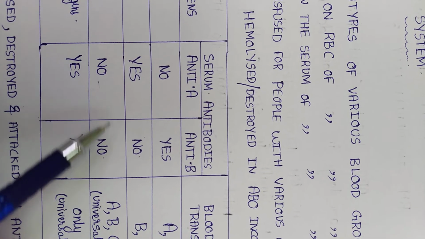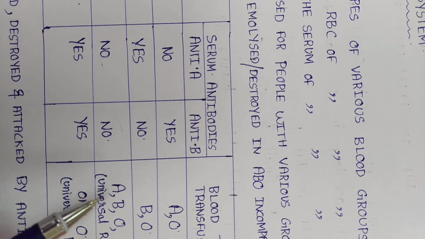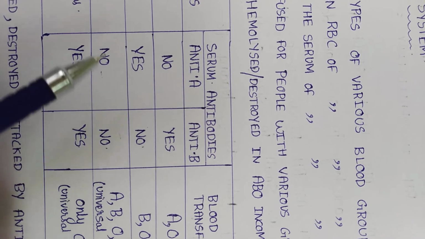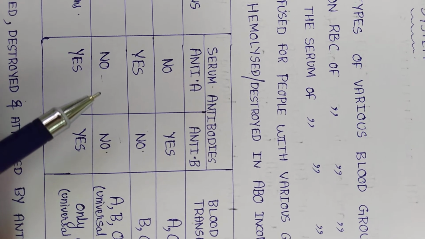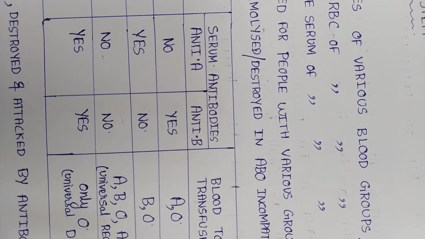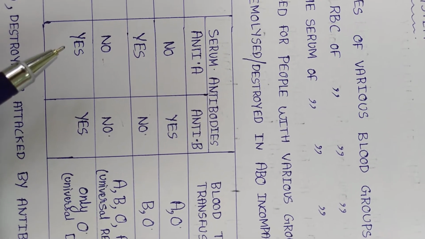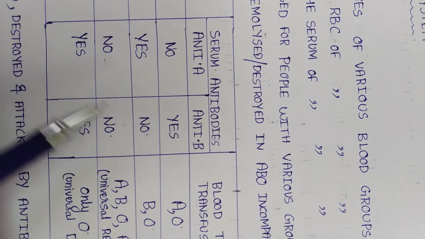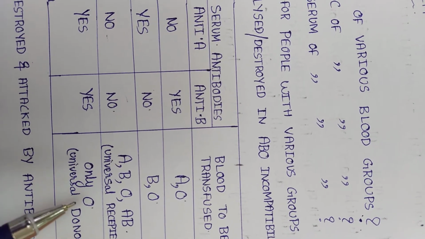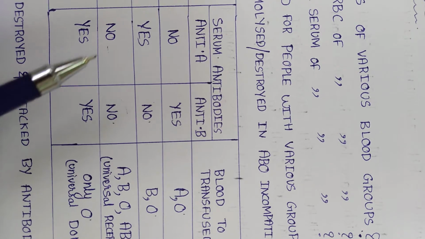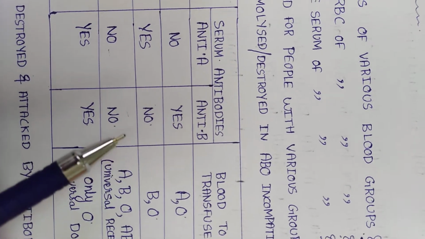That's why we can transfuse any blood group. Since there are no antibodies in the serum of the recipient, we can transfuse any blood group for AB blood group. Whereas in O blood group, there are antibodies for anti-A and anti-B. So we cannot transfuse any blood group other than O for these patients because they have antibodies for both A and B antigens. Okay.